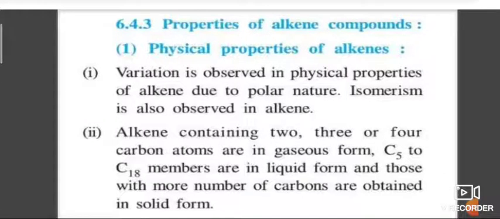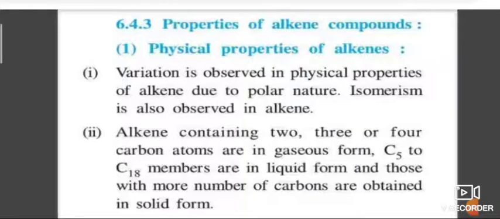Next, physical properties. If you see the physical state, the first three alkenes are gases. First three alkenes means ethene, propene, butene are gases. The next 14 carbon atoms are liquids and the rest of them are solids. Alkenes are colorless and odorless except ethene, which has a faint sweet odor. Next, solubility. Alkenes are insoluble in water but soluble in nonpolar solvents like benzene, ether, carbon tetrachloride.